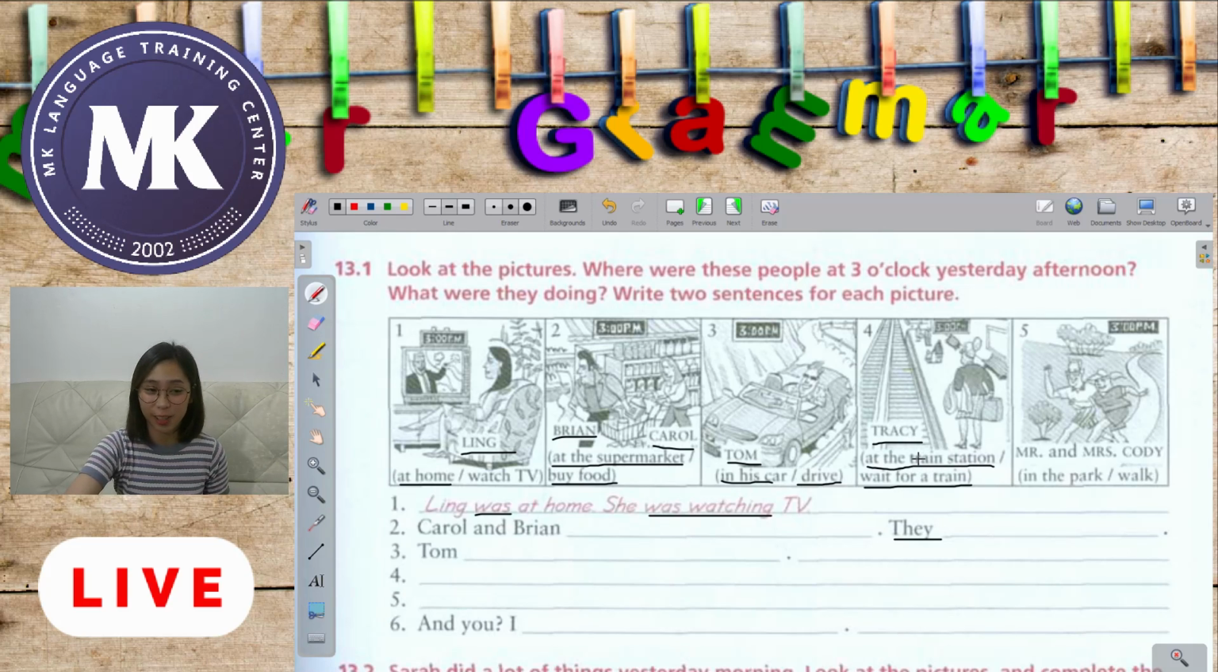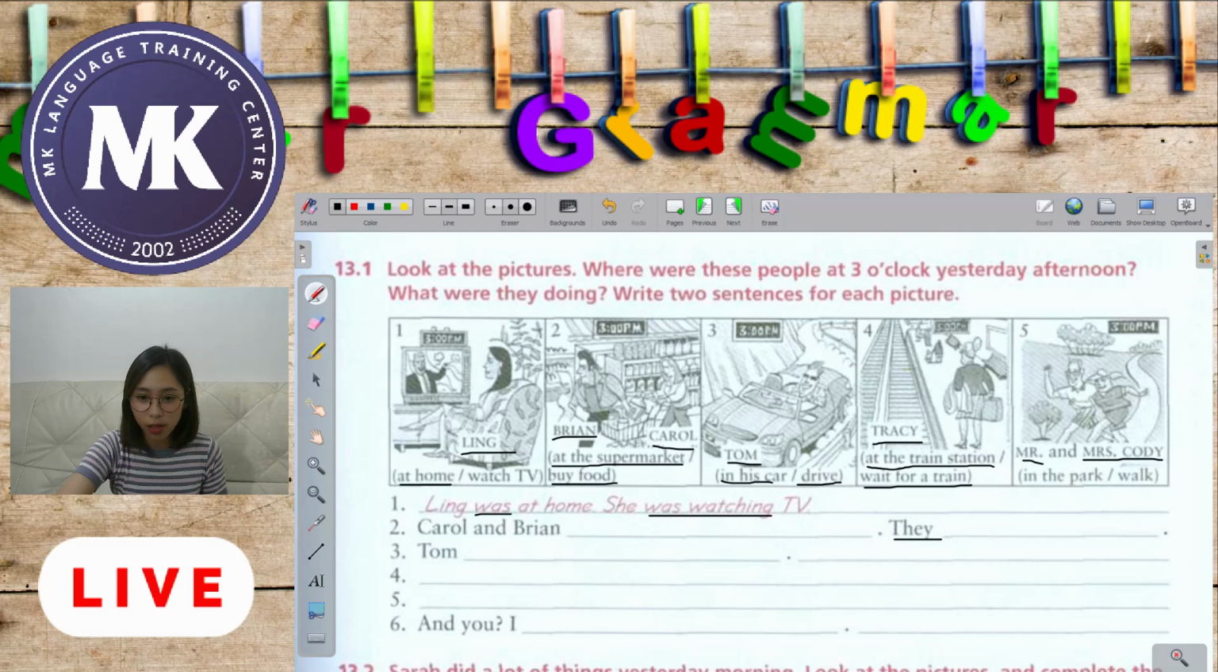She. Okay, Tracy is a girl, so we are not going to use he, but we are going to use she. Okay, Tracy was at the train station. And she. It's not he, because the pronoun that we should use is she, because Tracy is a girl. Okay, he is for male and she is for female. She was waiting for a train. Okay, the verb was correct. She was waiting for a train. Okay, and your verb wait plus ing, waiting. Very good.